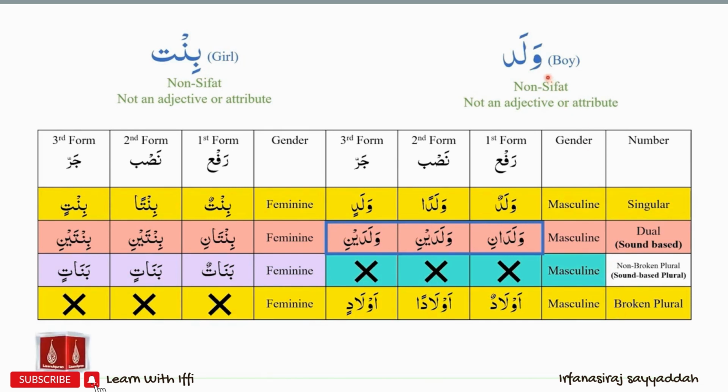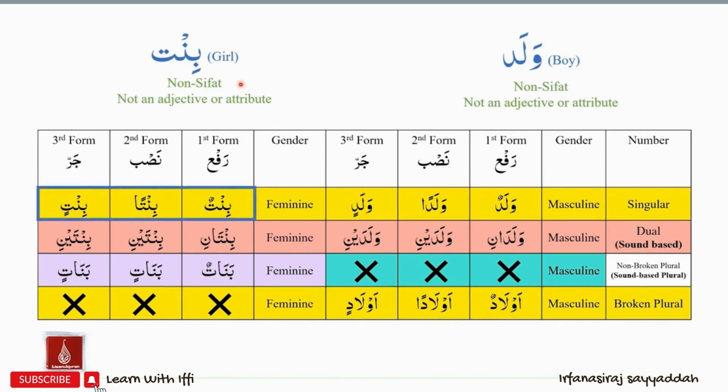So for walad, the broken plural is awlad, and the three forms will be awladun, awladan, awladin. So the status chart for walad is waladun, waladan, waladin, waladani, waladaini, waladaini, awladun, awladan, awladin.